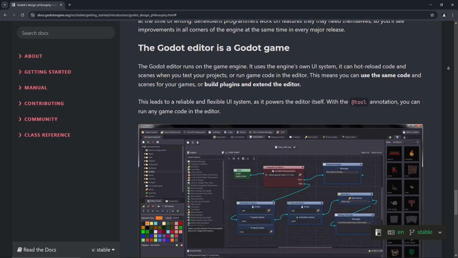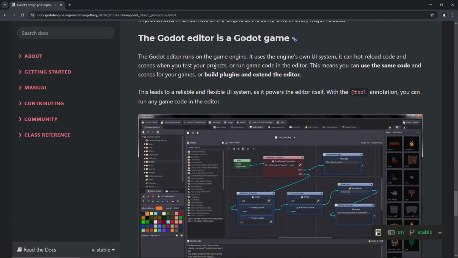Gotcha. The Godot editor is a Godot game. See, I told you it would link down here. The Godot editor runs on the game engine. It uses the engine's own UI system. Gotcha. It can hot reload code and scenes when we test our projects. I don't know what that means. Or run game code in the editor. Okay. This means we can use the same code and scenes for our games.